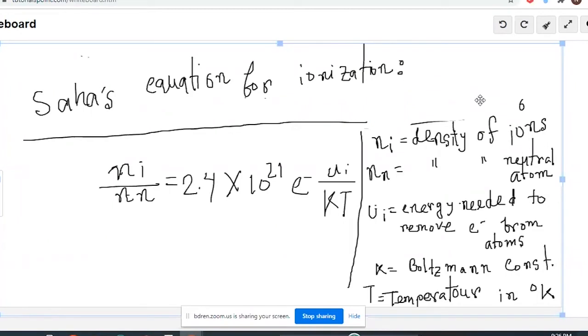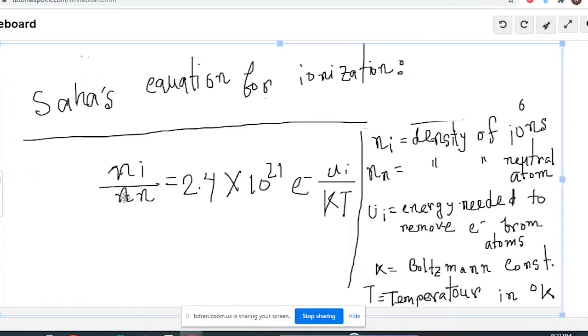To get a higher temperature, the energy needed to separate the electron from the atom is deducted here by UI. K is the Boltzmann constant, which we all know, and T is the temperature in degrees Kelvin. So that's Saha's equation, and I already told you why Saha's equation is needed for ionization. Saha's equation is mainly needed to find how much ionization is possible from a plasma state. For that measurement, to get a value, we need that equation.